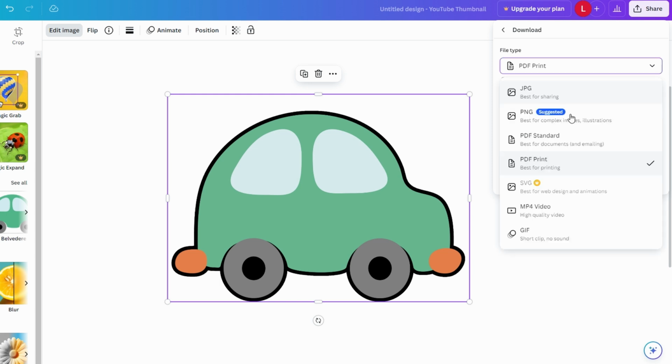Choose SVG if you need a vector file primarily for web use or further editing in other vector-based programs like Adobe Illustrator or Inkscape. Note that SVG is a native vector format that retains scalability and quality.